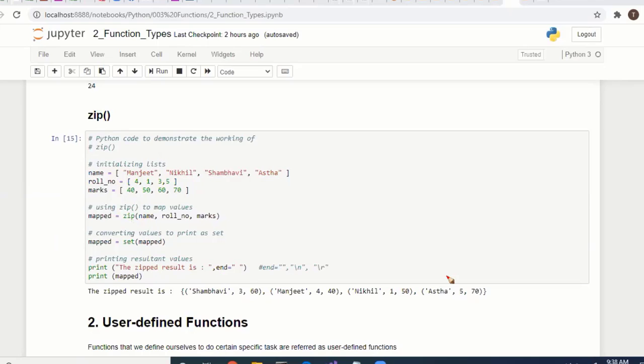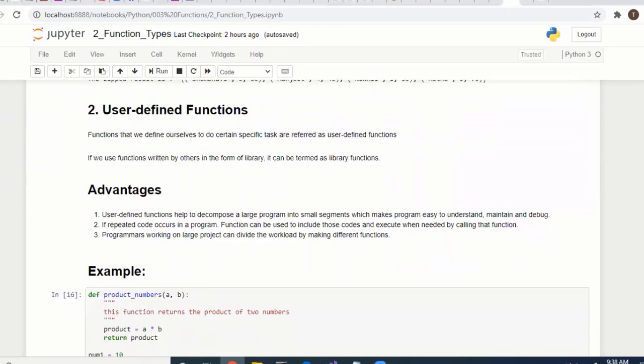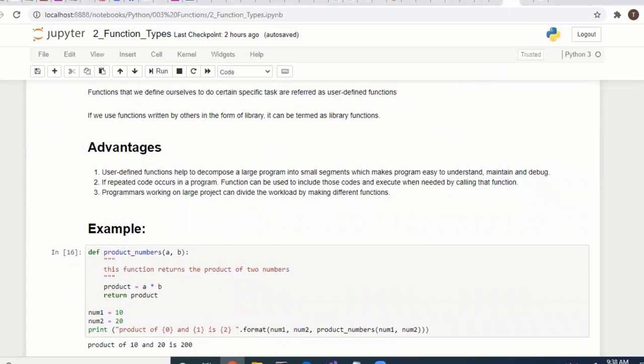These are important built-in functions. There are a lot of functions, but these are very basic and important. Now, user defined functions. What are user defined functions? If you define any function on your own, that is called a user defined function, for specific tasks. You can use any libraries or you can write your own functions.